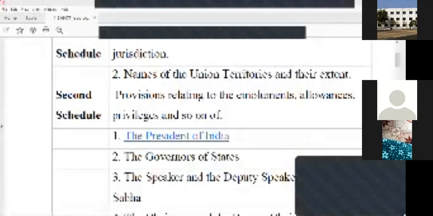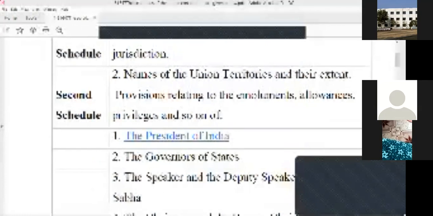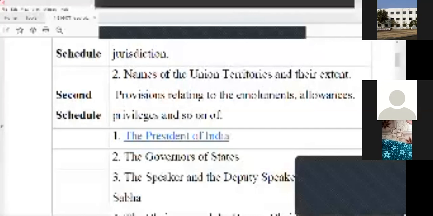Including the President of India and the governors of the states. So these are the things which we can consider in the second schedule. Now, what do you have to understand in this particular case? You have to understand which things are included in which schedule, and you have to always remember these because these are the basis of your question. That will always form the base of your question. Depending on these, the questions will be asked.